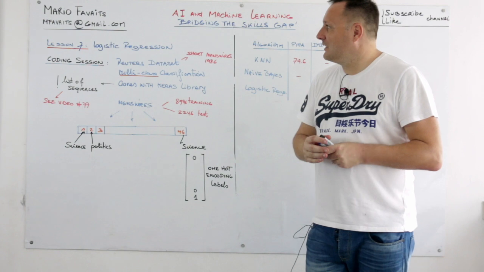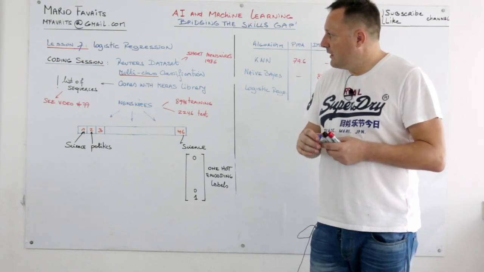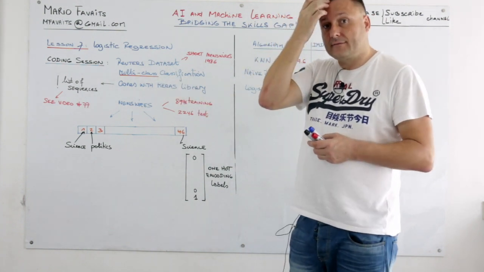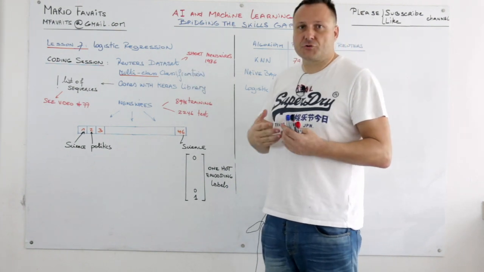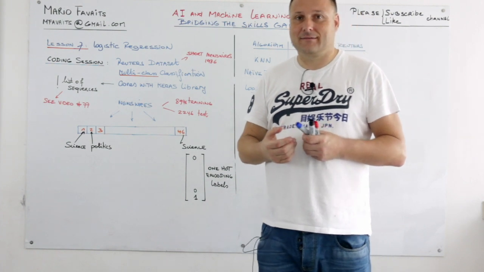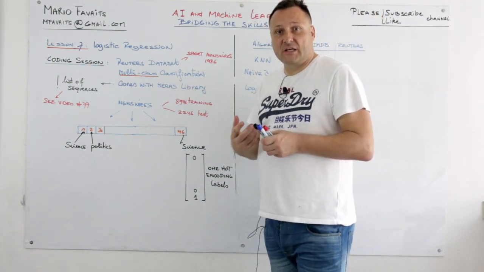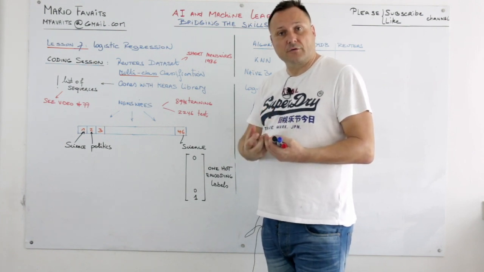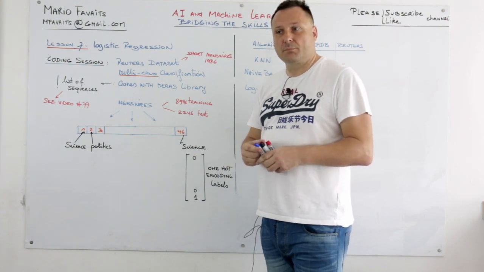Alright, so welcome to the coding session of lesson 7, Logistic Regression. In this case we will use the Reuters dataset. What is the Reuters dataset? Well, it's a dataset of short news wires that date from 1986. This is a multi-class classification problem because we're going to run through these news wires and classify them according to 46 options.